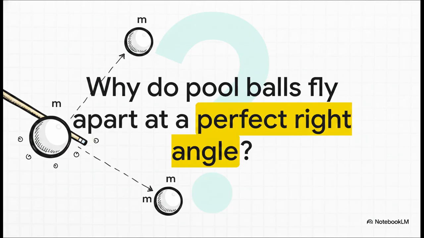So, picture this. You're playing pool. You line up your shot. The cue ball smacks right into a stationary ball, and bam, they scatter. But have you ever noticed how often they seem to fly apart at a perfect 90-degree angle? Is that just a coincidence? Some kind of lucky shot? Or is there something deeper going on? Well, that is the exact mystery we're going to solve today.